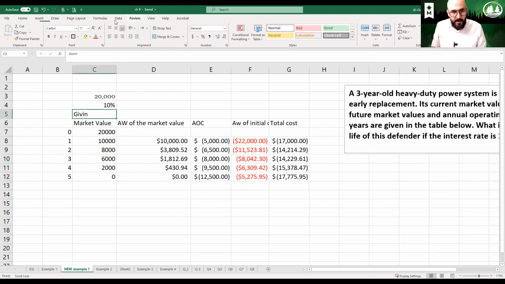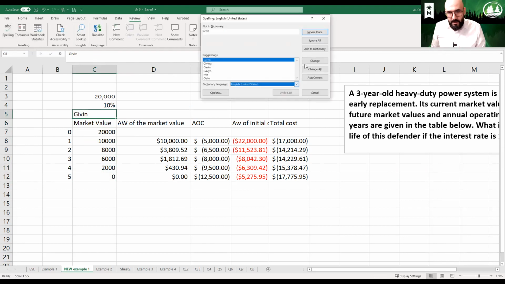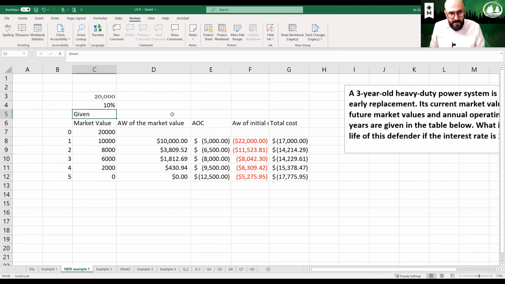All right, this is given. Double check on this. All right, here we go. So this is given, the same thing. This is the maintenance and operational loss cost, which is given. This is calculated. And the same thing, this is calculated, and this is calculated as well.